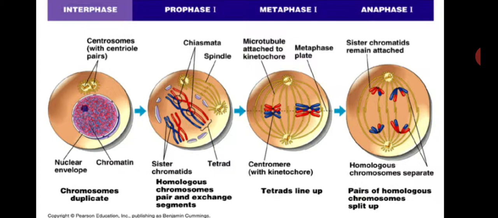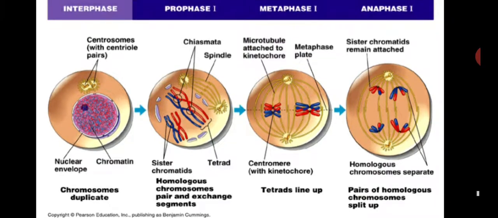During anaphase 1, out of two homologous chromosomes, one set of homologous chromosomes can be separated towards one pole, and the other homologous chromosomes can be drawn towards the opposite pole.